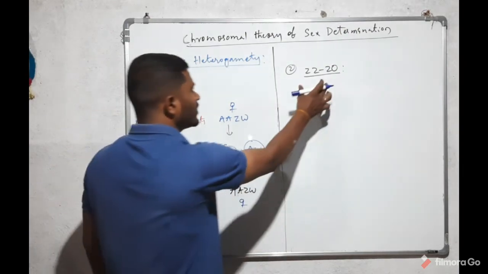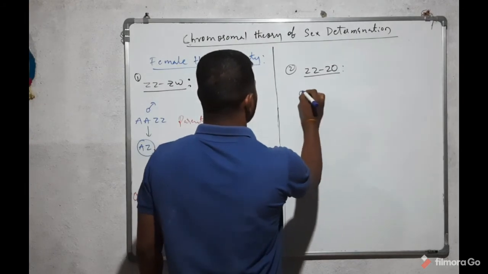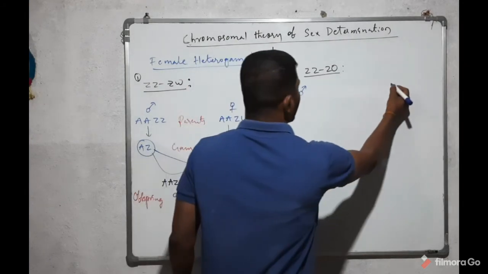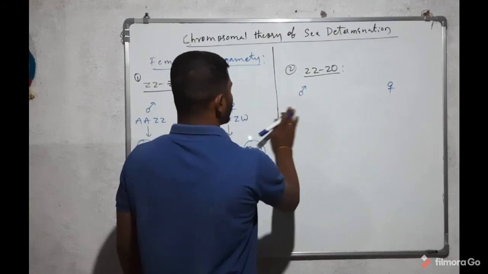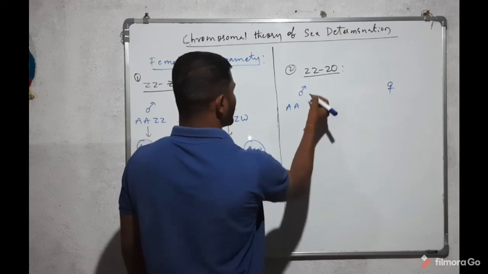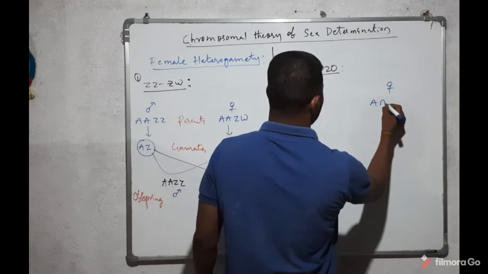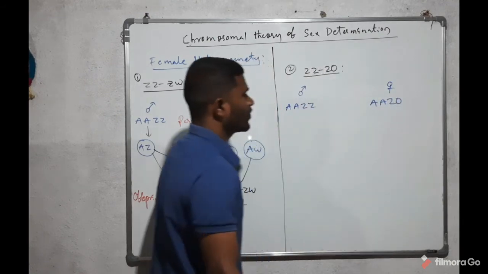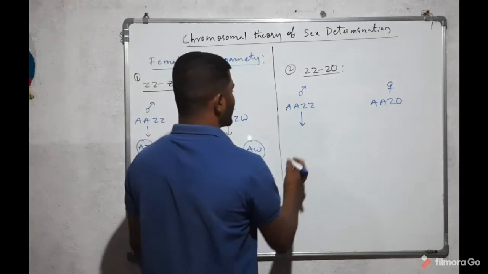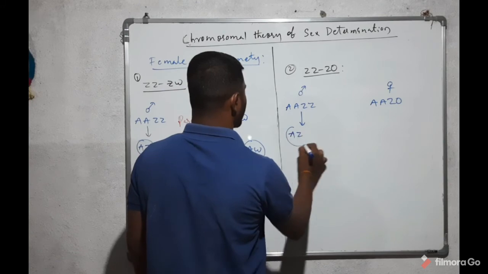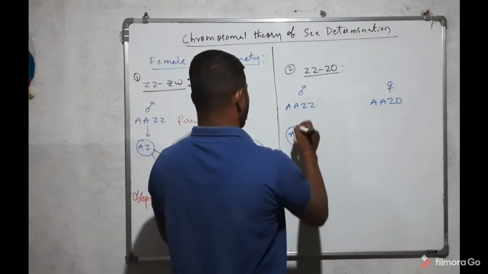Let's see the ZO type. In this ZO type, let's see the karyotype of the male and female organisms. The male is AA ZZ, it is similar, that's why ZZ. Here the female organism is AAZO. The male organism can produce similar gametes, that is AZ.